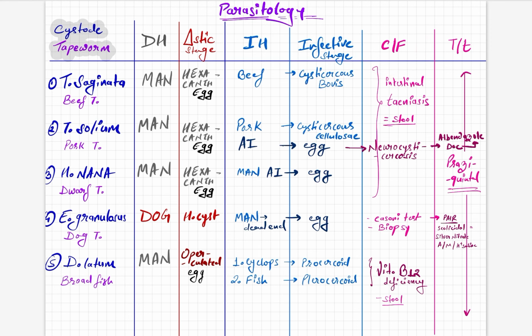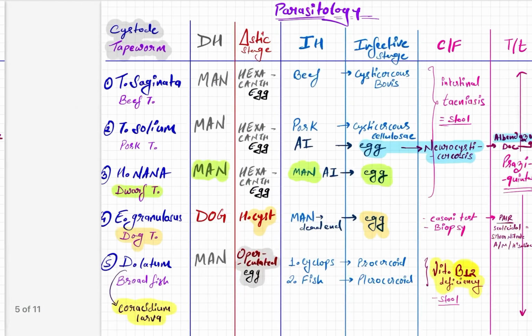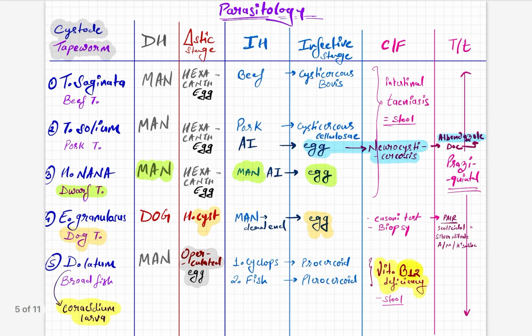The rest all cause intestinal taeniasis as their clinical feature. Treatment of everything is praziquantel. For neurocysticercosis, it is albendazole. Now let's see what common mistakes we make and what questions were asked from this topic.